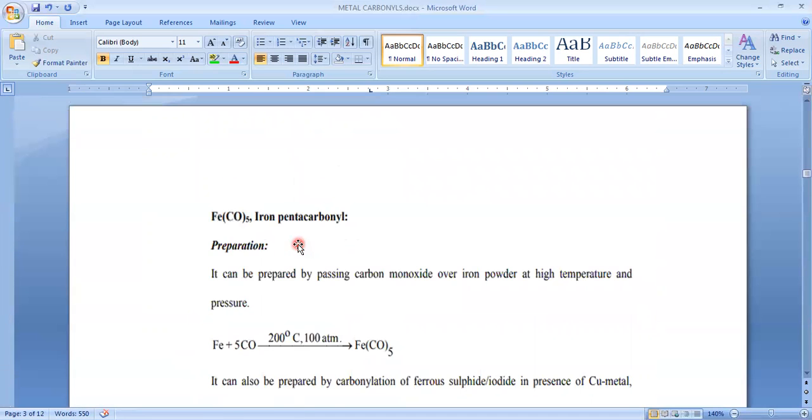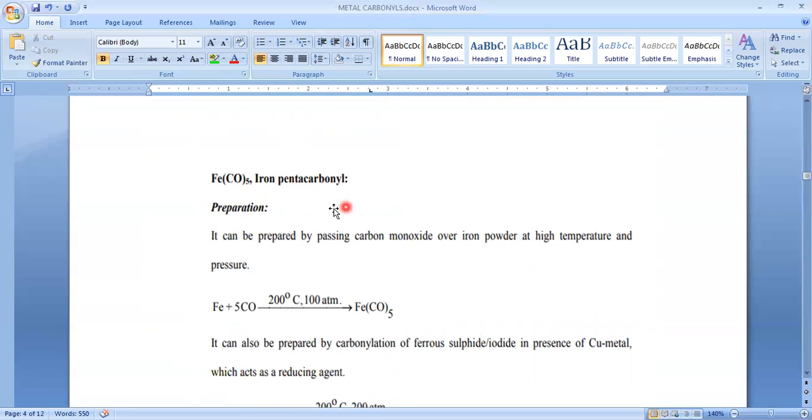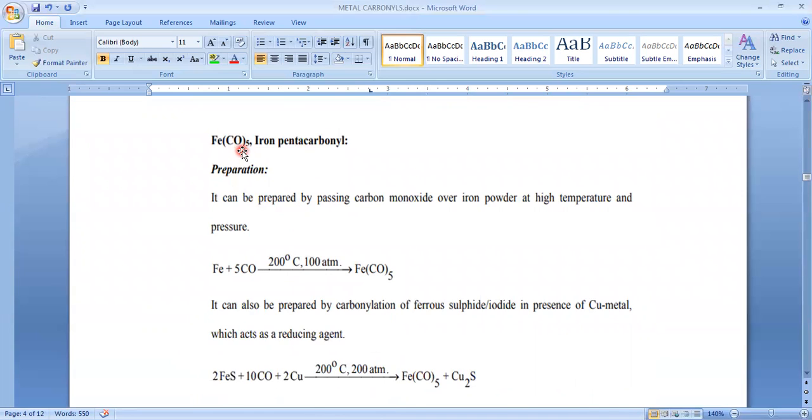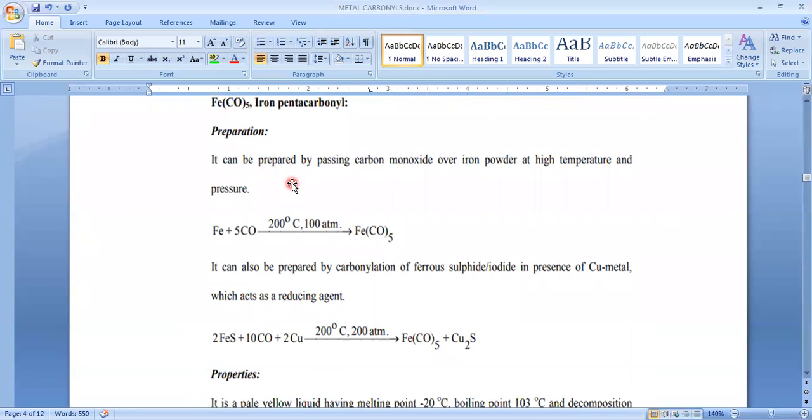And next one is pentacarbonyl iron, or iron pentacarbonyl, Fe(CO)5. So, direct preparation, as I told you just now. As in the previous nickel carbonyl, we pass carbon monoxide gas over the iron at a certain temperature and pressure. Then it will give our iron pentacarbonyl.